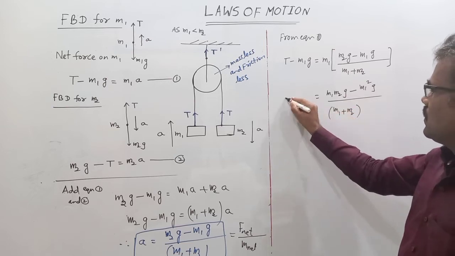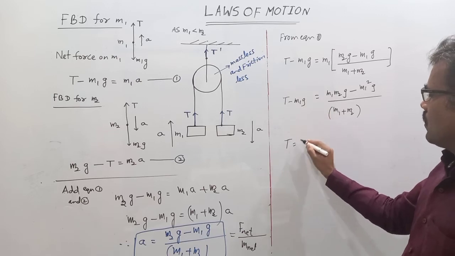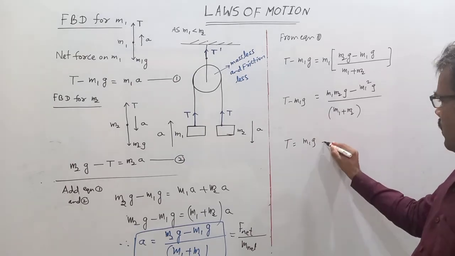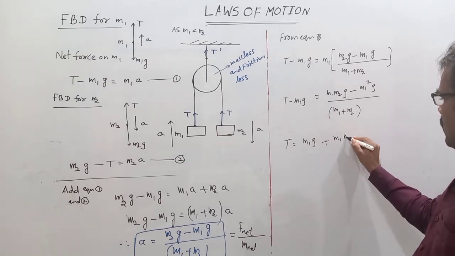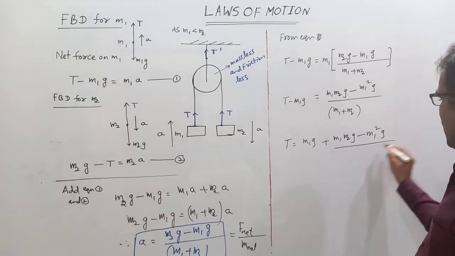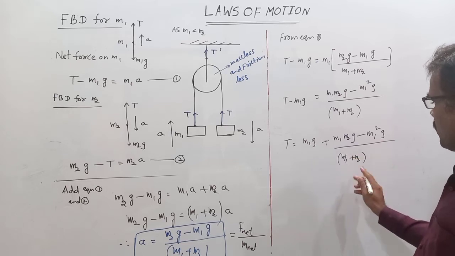So here this is T minus M1G. Therefore T is equal to M1G plus M1 M2G minus M1 square G divided by M1 plus M2.